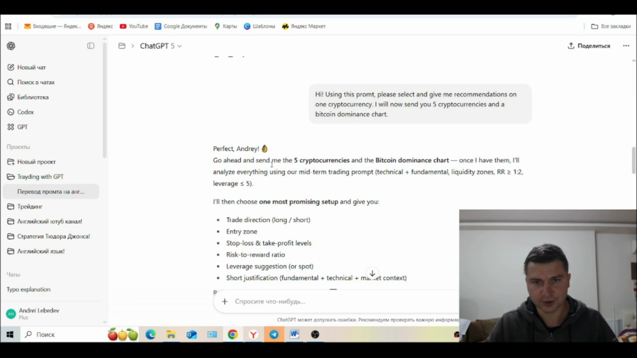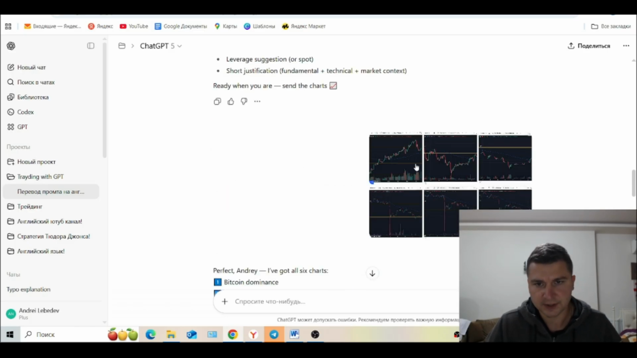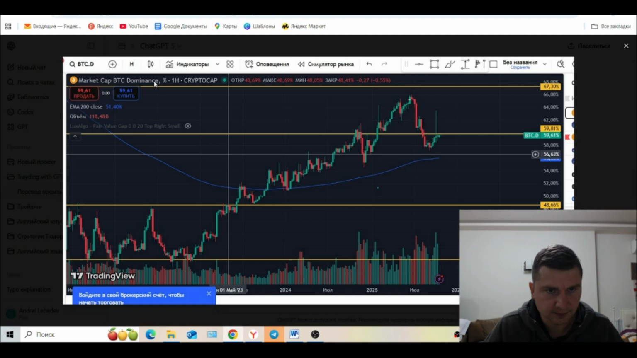Then I send GPT-5 different charts, usually 5 cryptocurrencies that interest me the most, and I also add Bitcoin dominance. So GPT's task is to choose one trade from those 5 cryptocurrencies, the one it sees as the most promising. I take all the charts from TradingView and make screenshots there. This one, for example, is the Bitcoin dominance chart.